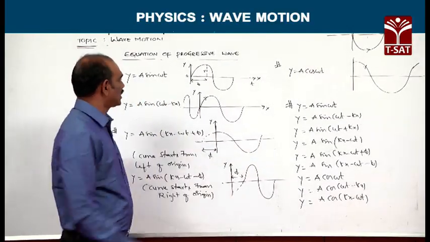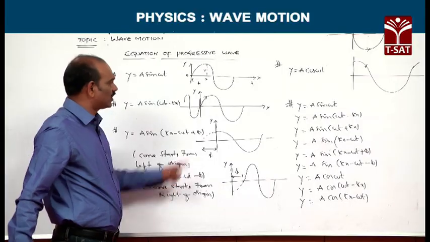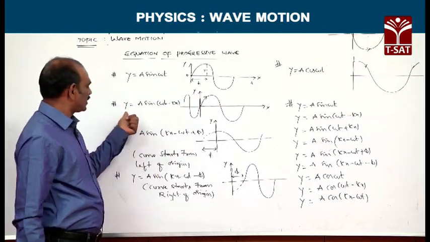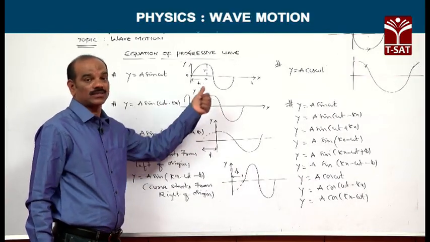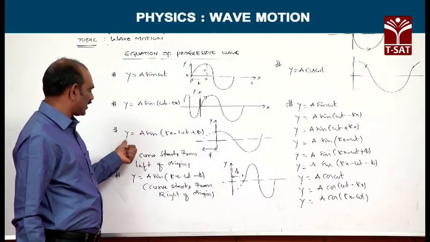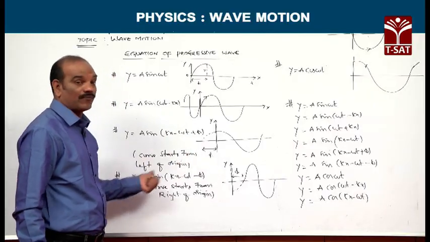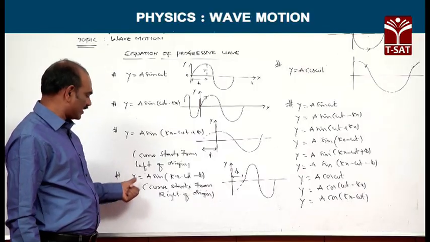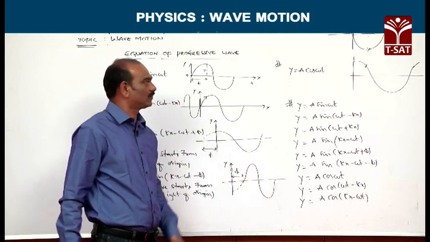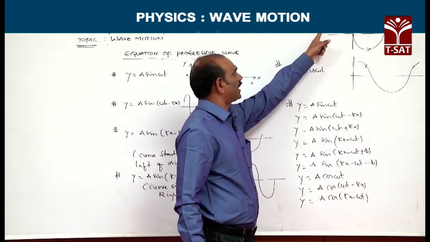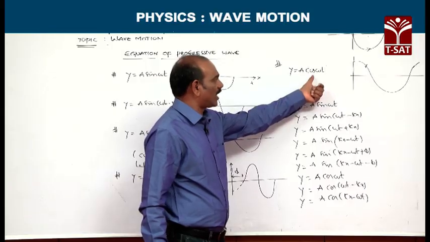So, these are the various forms of the equation of a progressive wave. One is Y is equal to A sin omega t; this is how the waveform is. Y is equal to A sin(omega t minus kx) is a wave moving along the positive x-axis. Y is equal to A sin(kx minus omega t plus phi); this curve starts from left of origin. Y is equal to A sin(kx minus omega t minus phi); this curve starts from right of origin. Y is equal to A sin(kx minus omega t) is one form of progressive wave, and Y is equal to A cos omega t starts from here.